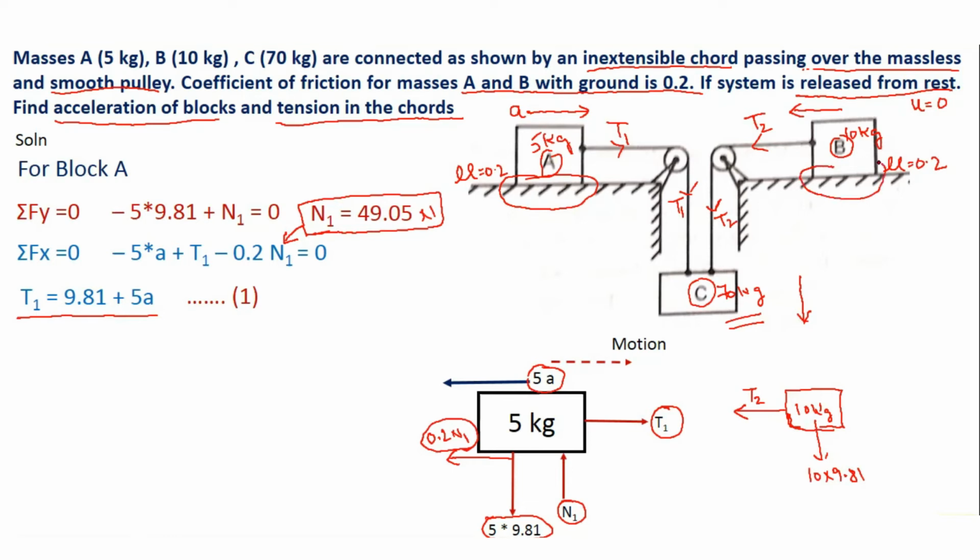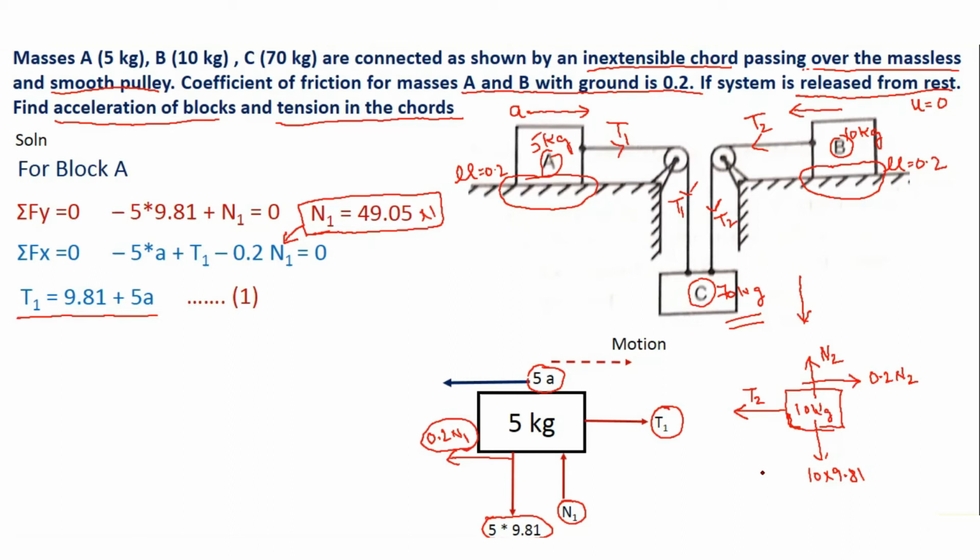So there is a contact of this block at this surface, so there will be a reaction of the contact surface. Let that be N2. Then next is the friction force. As this block B is moving towards the left side, the friction force acting will be towards the right side with a value of 0.2 N2. Now with this we have completed showing all the forces acting on the body.